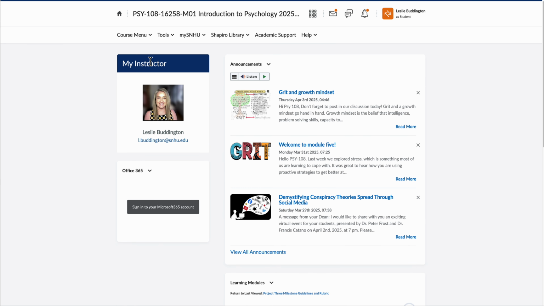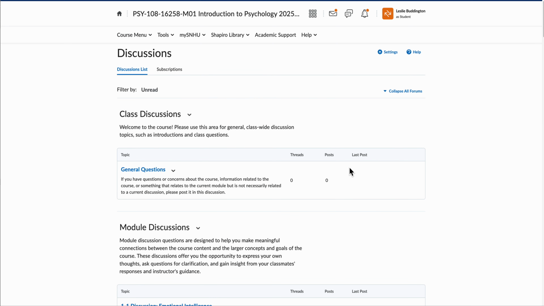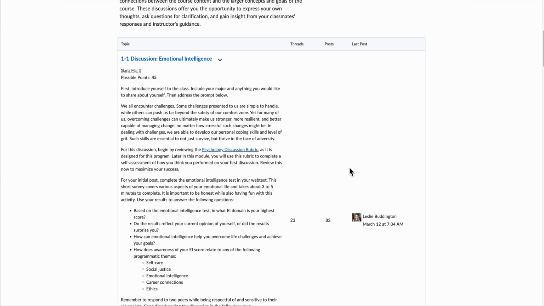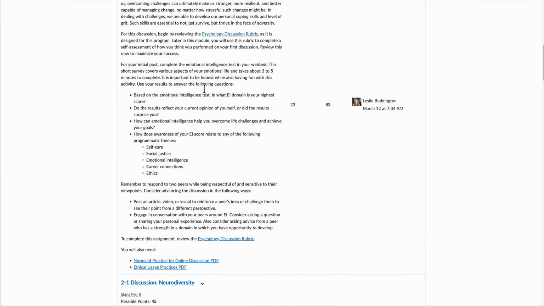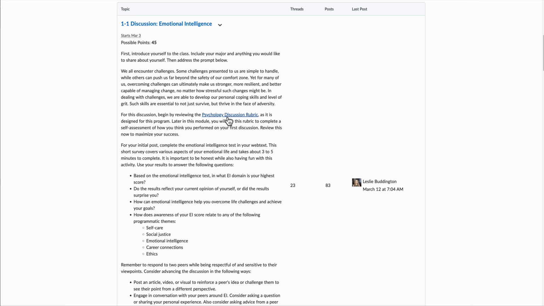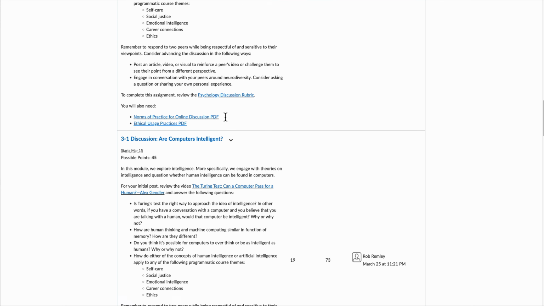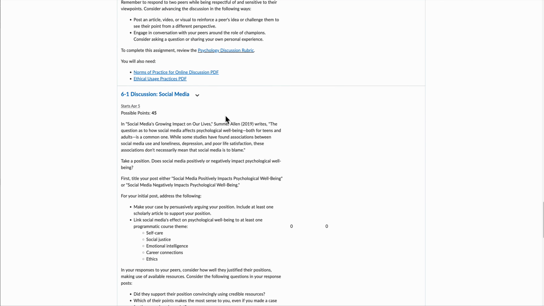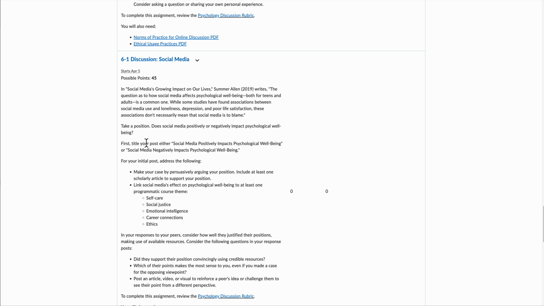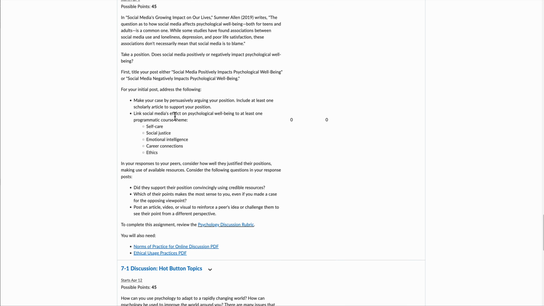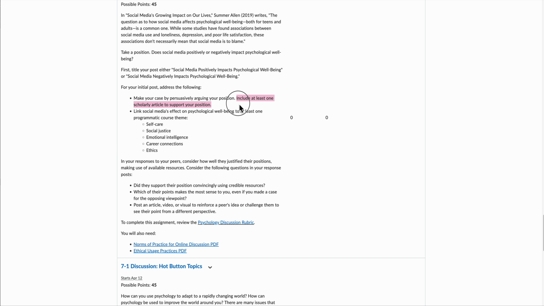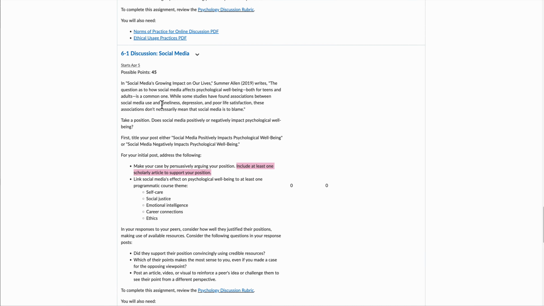We're talking about Module 6, and let me just show you. This week it's slightly different. So you know how usually in our discussions, the discussion rubric just usually talks about the book. But this week you'll see how it says include at least one scholarly article to support your position. So I'm going to show you how to find those.